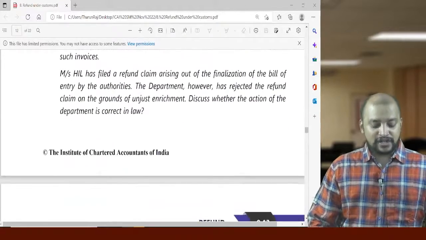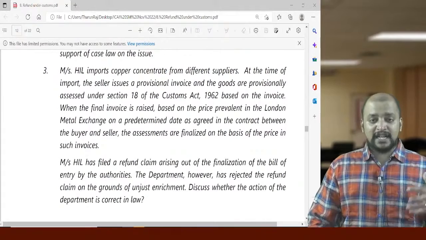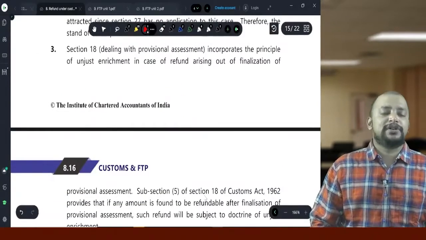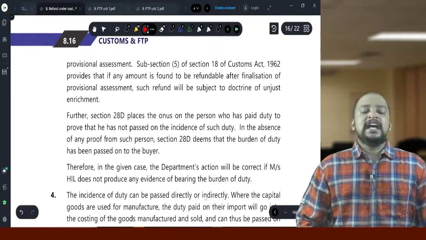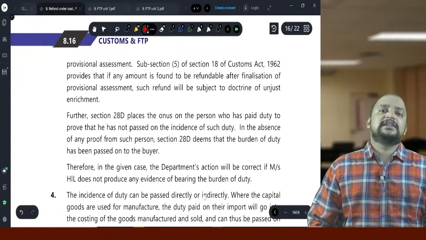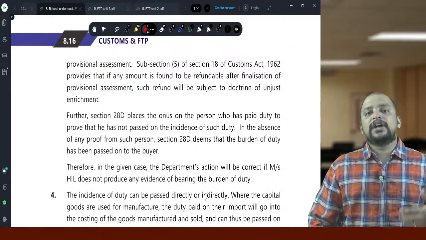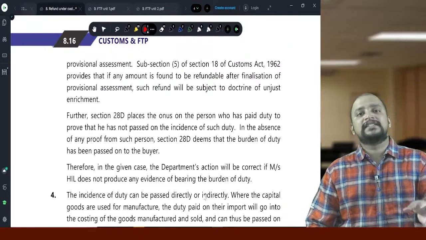Discuss whether the action of the department is correct in law. At the time when they are making the refund application, they need to prove that the refund is not subject to unjust enrichment. That is applicable even in the case of provisional assessment. As per section 28D, there is a reasonable presumption that any person who is claiming a refund would have transferred the burden to the next person, so he needs to submit documentary evidence along with the refund claim.